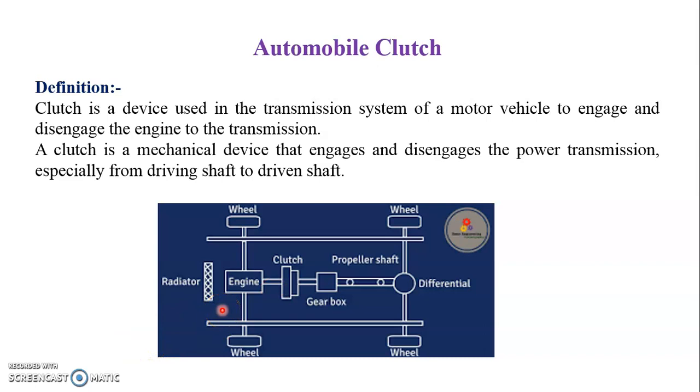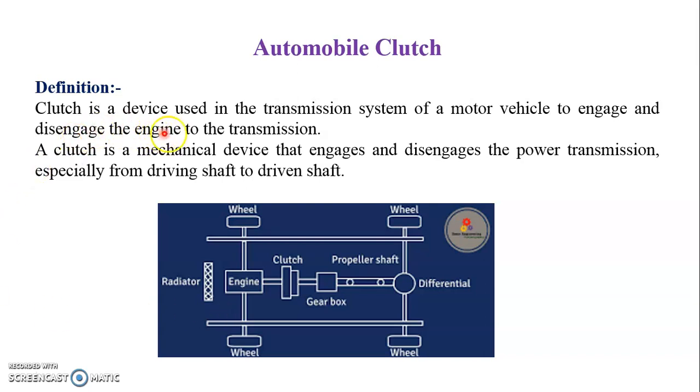So the control for this disengaging of the clutch: how are we going to control it? As we know, in the case of four-wheelers, the clutch is operated by a foot pedal. We are going to disengage the clutch by foot pedal. In the case of two-wheelers, there is a hand lever through which we control the linkages. So that is the introduction for the clutch.